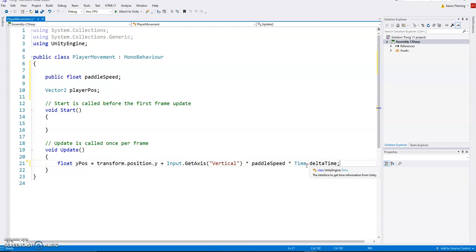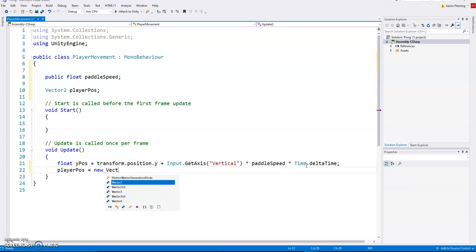Once we've done that, we have to define what the player position is going to be. So we'll use that playerPos, and we're going to create a new Vector2, so basically a new position.